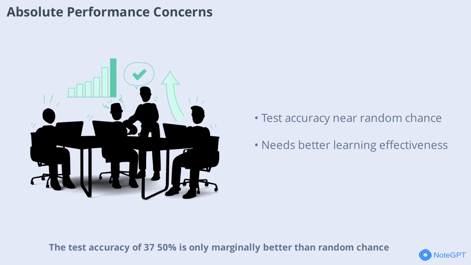Test accuracy of 37.5% is only marginally better than random chance, which would be 20% for 5 classes. This means the model is not learning effectively enough to be useful in real-world applications. Improving this metric is crucial for making the M2K system more practical and reliable.